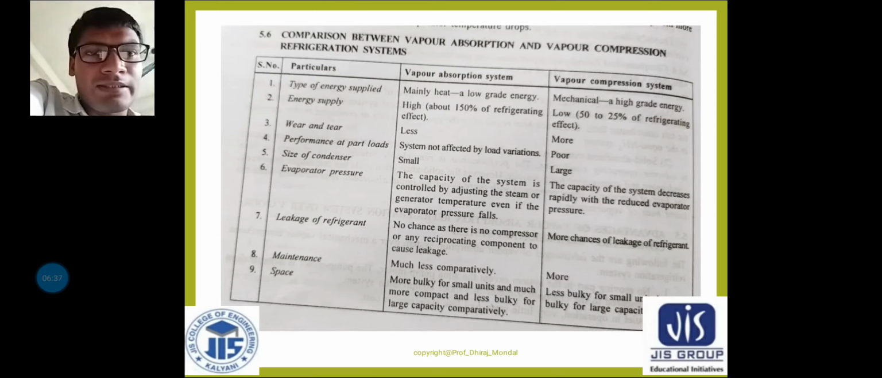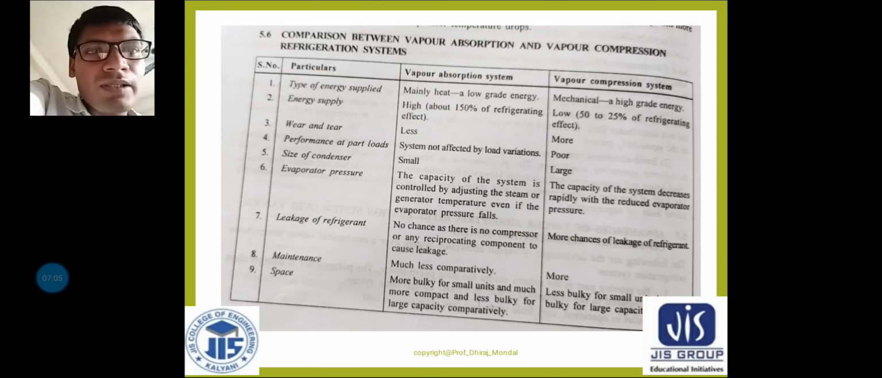So basically in VARS we are not using any kind of compressor, we are using a solution pump to pressurize that water particle, that means to push the water into the generator. So the size of the condenser is small, but in the vapor compression refrigeration system it is larger, because we are using gas in the compressor, we are compressing gas. Okay, so that is why.